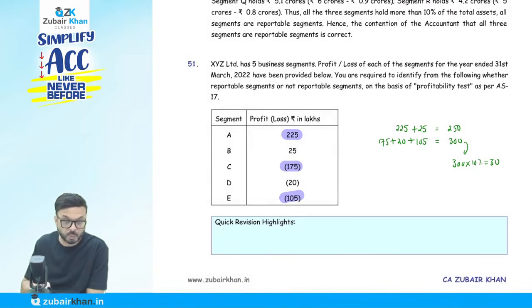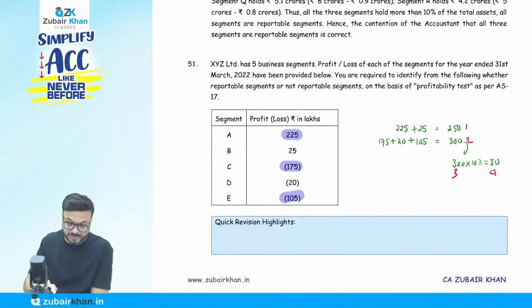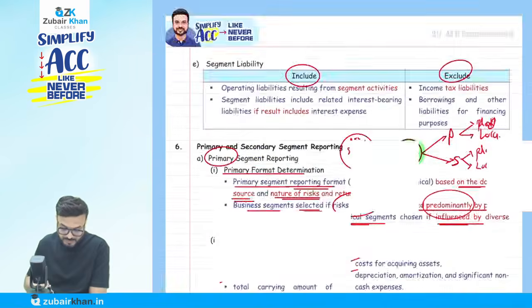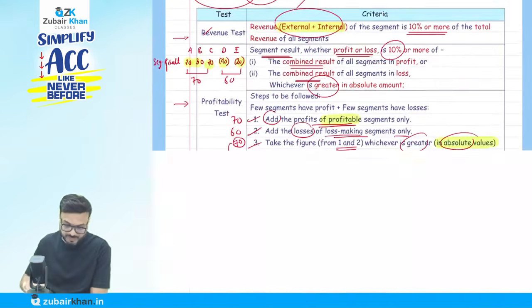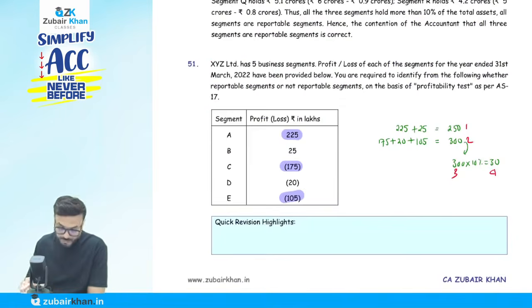So steps 1, 2, 3, 4. Then here, if the loss or profit is 30 or more, it's reportable. 225 is more than 30, reportable. Less than 30, not reportable. More than 30, reportable. Less than 30, not reportable. More than 30, reportable. How easy. It is so easy. You just have to understand this threshold. This rule is very important. Just remember these three. How easy it is. Okay, now 51 is done.